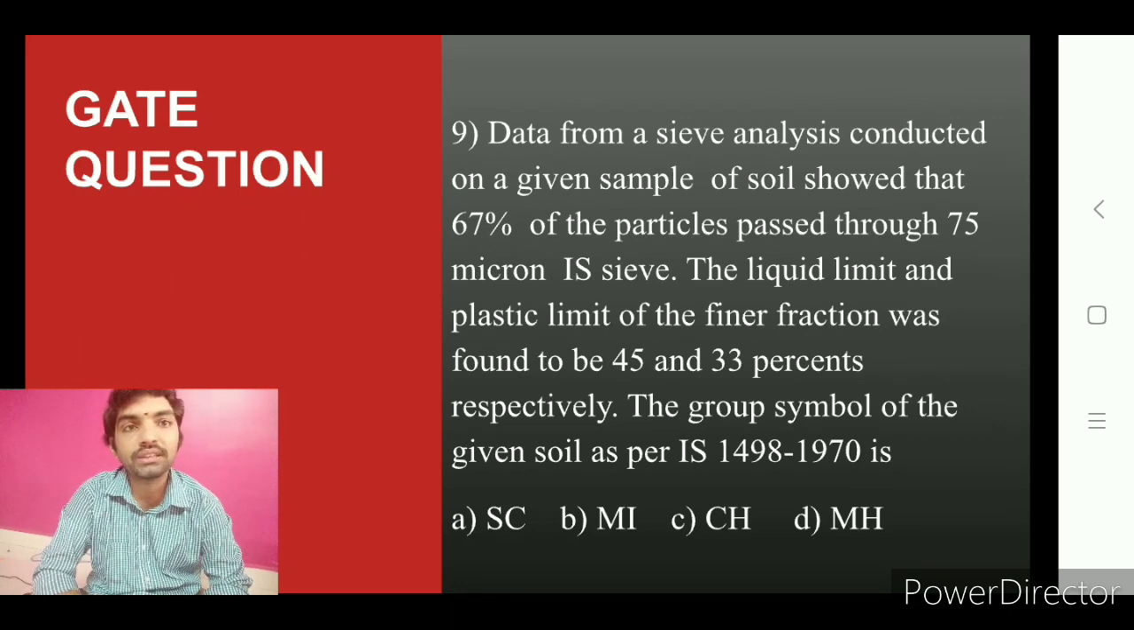Another is a GATE question. I think it was asked in the year 2002. You are asked to classify the soil as per Indian soil classification standards.